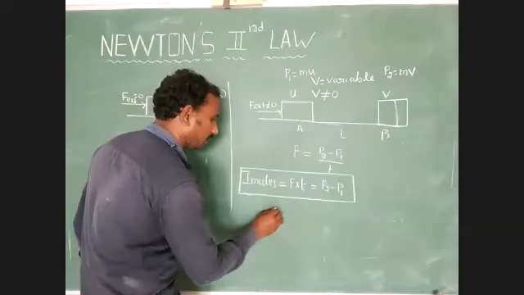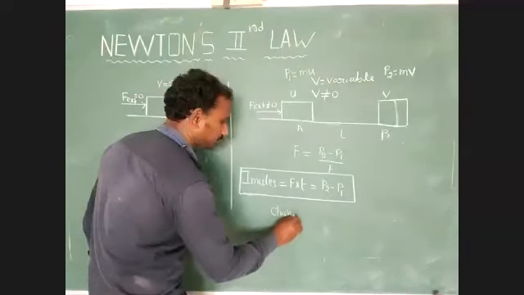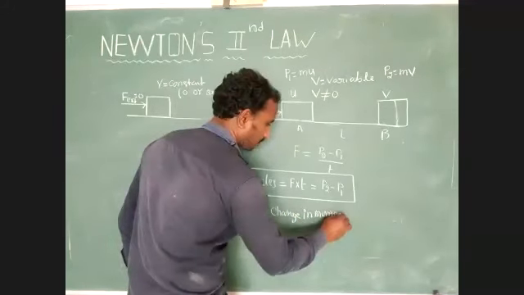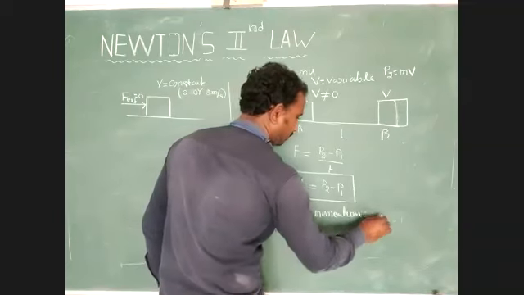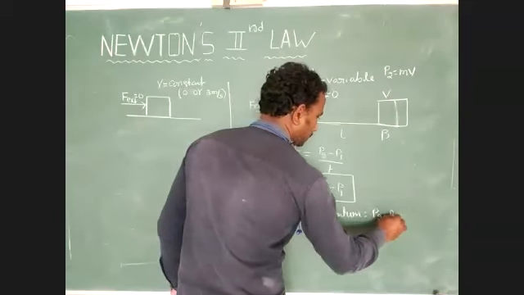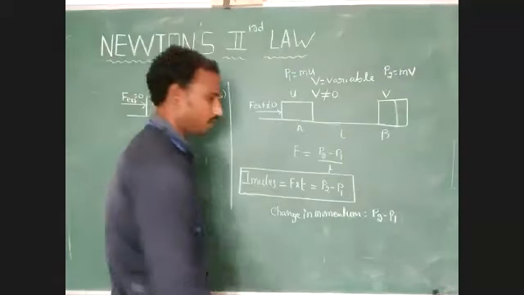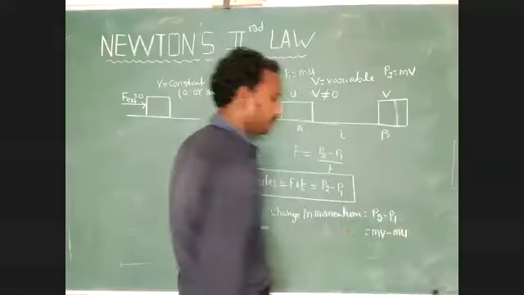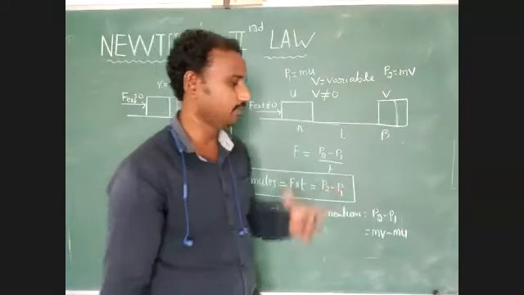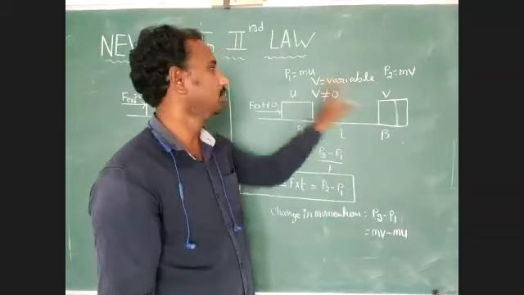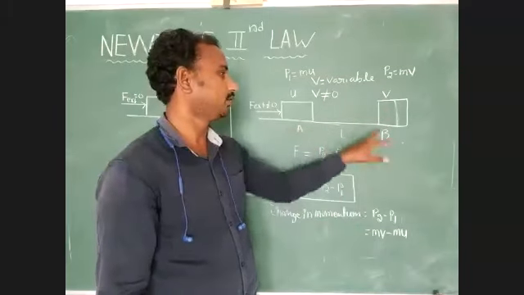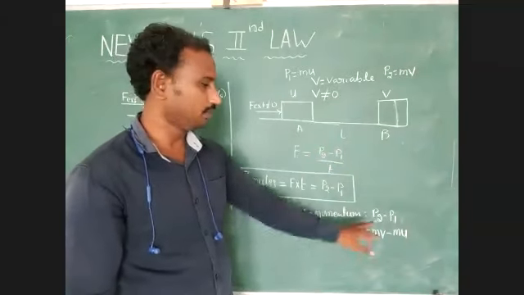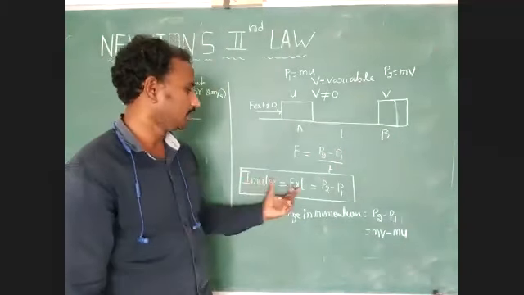Here, just identify that change in momentum equals P2 minus P1. So that is equal to how much? mv minus mu. Understood? The change in momentum value is mv minus mu. We have to find the change in momentum at two different points: final momentum minus initial momentum, mv minus mu.